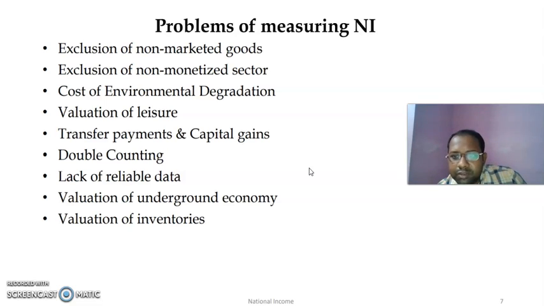And then there is the problem of valuation of inventories. We know how inventories are treated while estimating national income. But if there is a stock of inventory, and if there is inflation or deflation, it creates appreciation or depreciation in the value of inventories. Now there are two usual methods which are being used. The first one is evaluating inventories at market price.